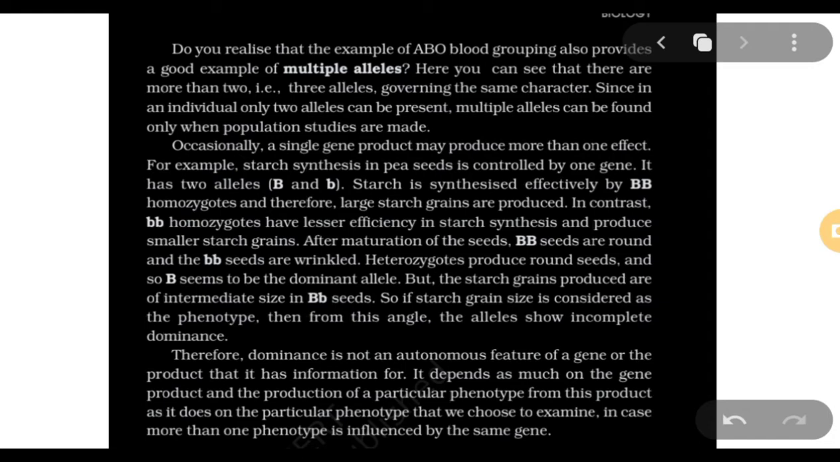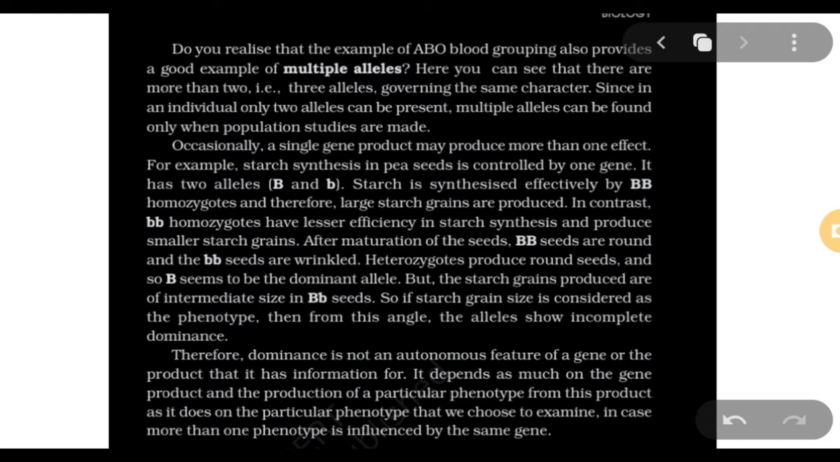Let's read this first. The example of ABO blood grouping also provides a good example of multiple alleles. Obviously, there are three alleles, IA, IB, and small i. So there are three alleles. And also incomplete dominance, because... also codominance, because A and B are.